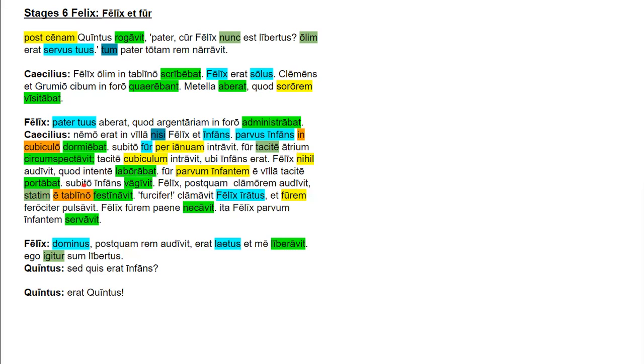Subito, adverb, infans, nominative subject, third declension, clamavit. And that means it's a perfect tense verb, and it means he cried. So suddenly the child cried.